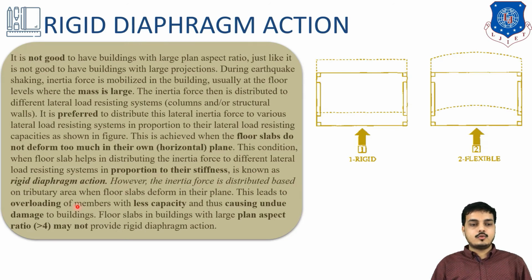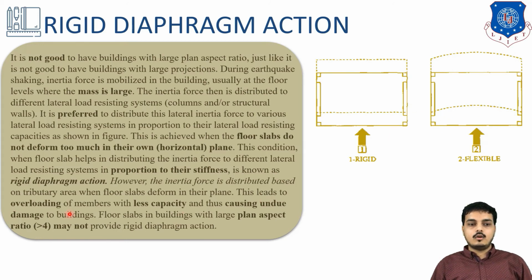However, inertia force is distributed based on tributary area when the floor slab deforms in its plane. This happens whenever they deform in their own plane, and not out of their plane.